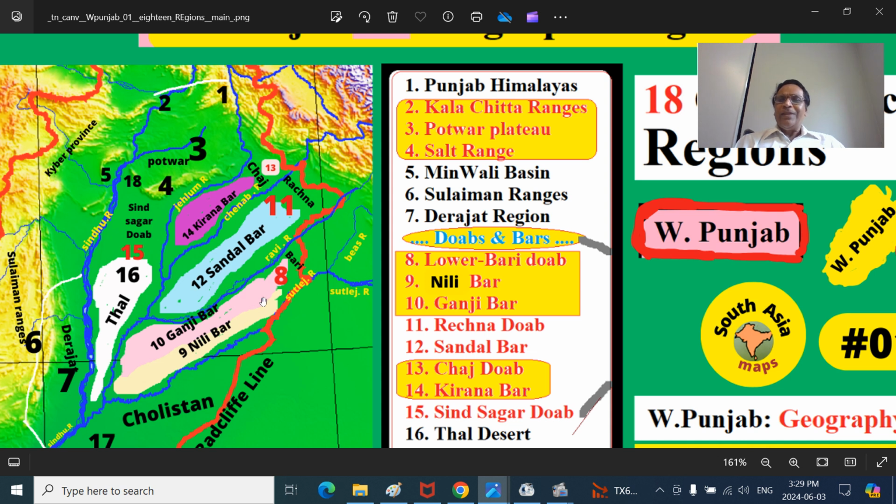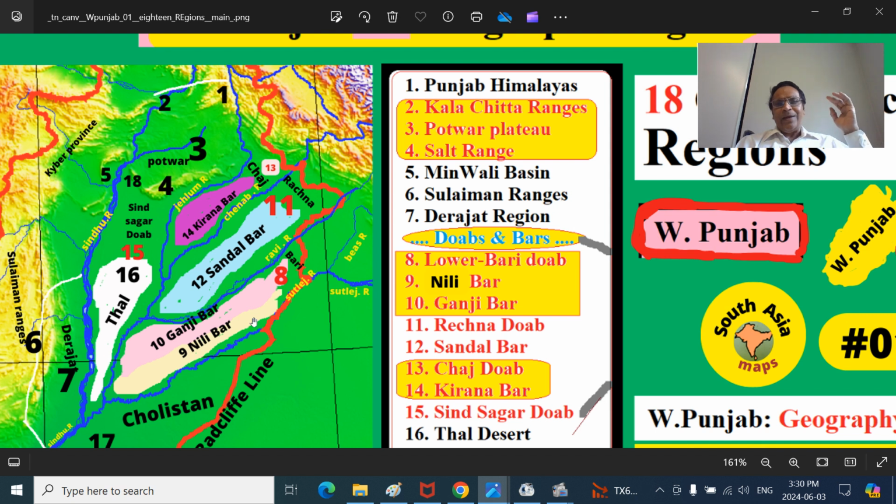And these Doabs are named based upon the rivers. Take for example, here we're talking about the Bari Doab. This is the Beas river here that joins the Satluj. Assume this Satluj itself is the Beas and Ravi, that is the Bari Doab. Number 8 is the lower Bari Doab.